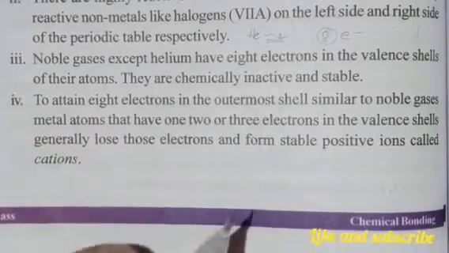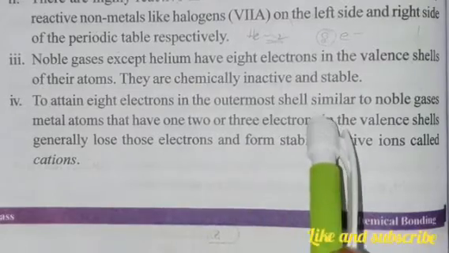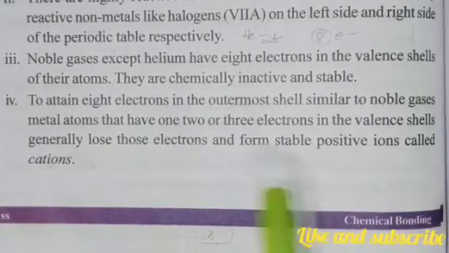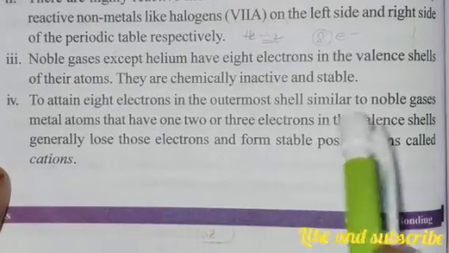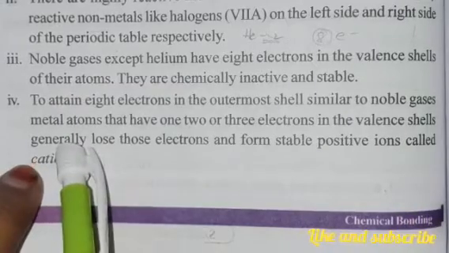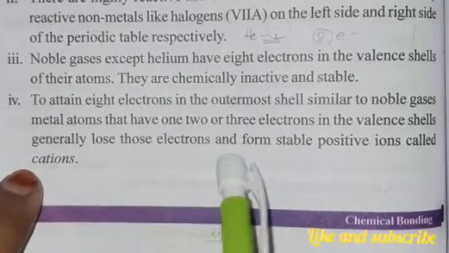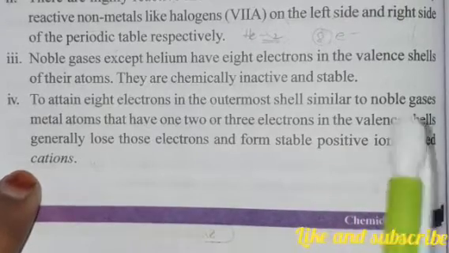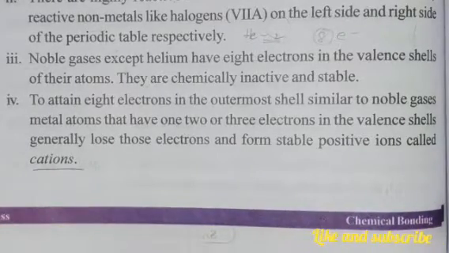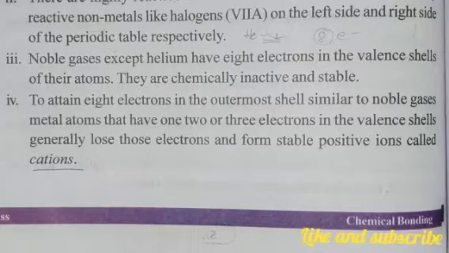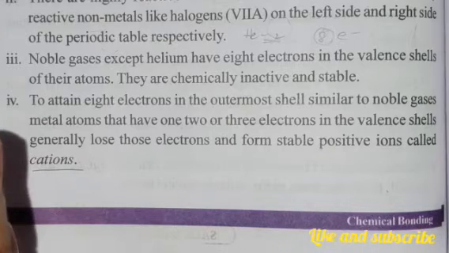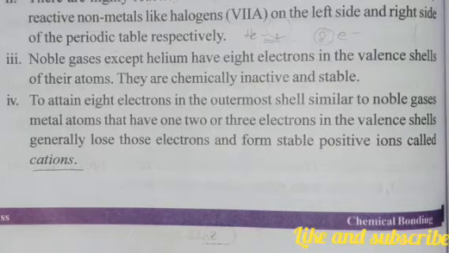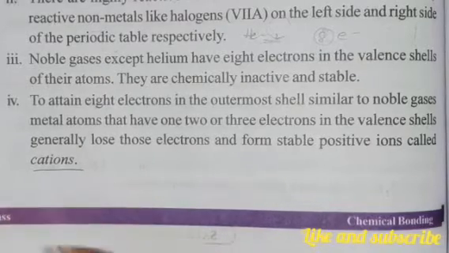To attain 8 electrons in the outermost shell, similar to the noble gases, metal atoms have 1, 2 or 3 electrons in their valence shell, and generally lose those electrons and form stable positive ions called cations. What do they form? They form cations. So what we have learned here is that there is bond formation taking place with the formation of positive ions and negative ions.